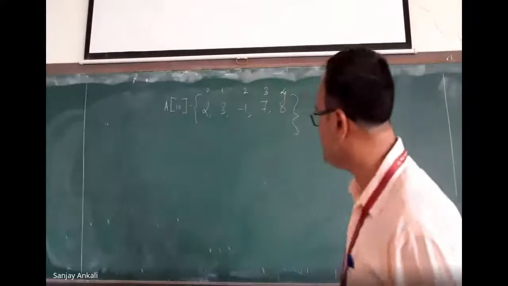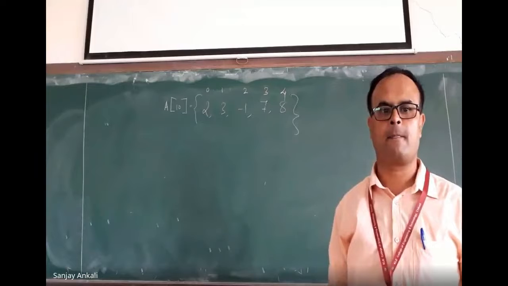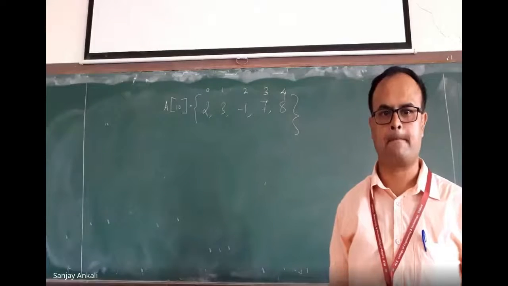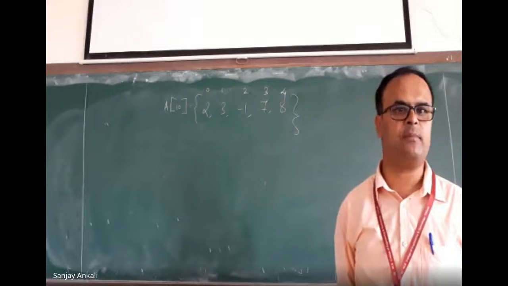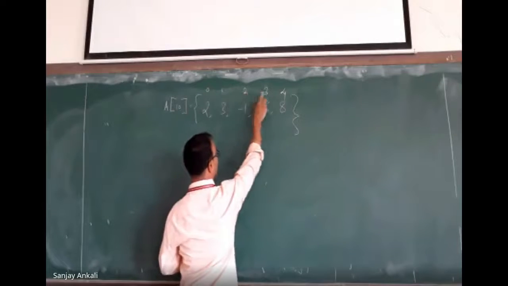Take one example: 2, 3, minus 1, 7, 8. You tell me how to do that. Sir, the value of A of 0 should be compared to A of 1 and A of 2. You are telling that A of 0 should be compared with A of 1, 2, 3, 4. Is that what you are trying to tell? Yes, sir.